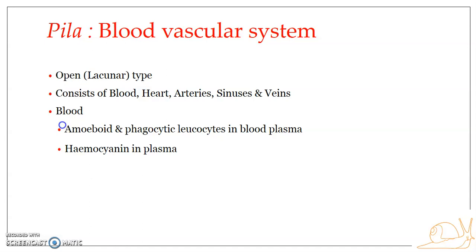Now the blood plasma contains hemocyanin. It is the respiratory pigment dissolved in the plasma. The hemocyanin is similar to the hemoglobin found in humans. The difference is that hemocyanin contains copper atoms. So hemocyanin is a copper containing respiratory pigment.